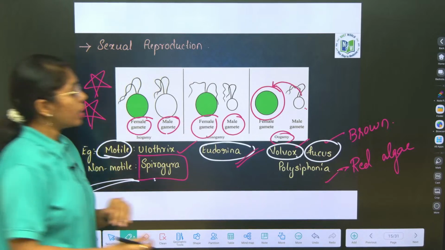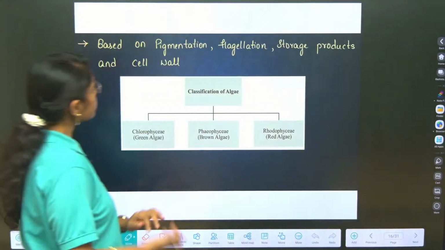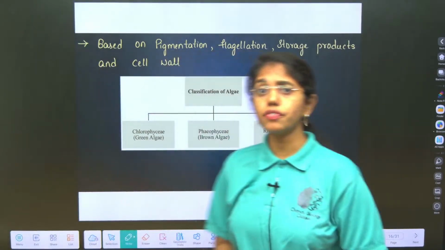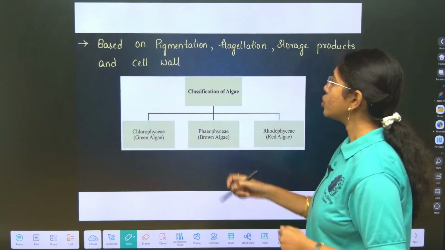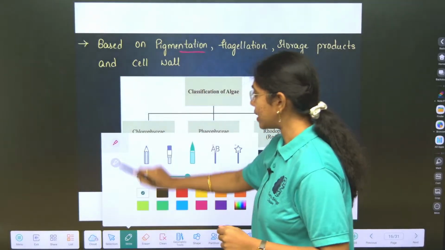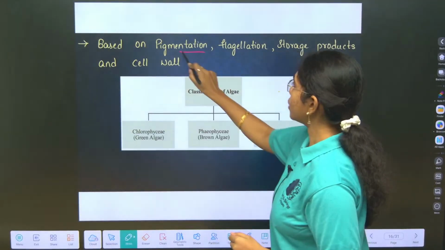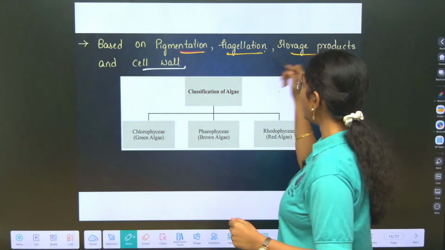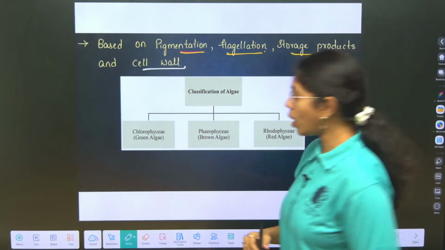Yeah. Now, let's get back. Based on what is algae classified? The basis of classification is again important. Based on pigmentation, flagellation, storage products and cell wall, the algae is classified into what?